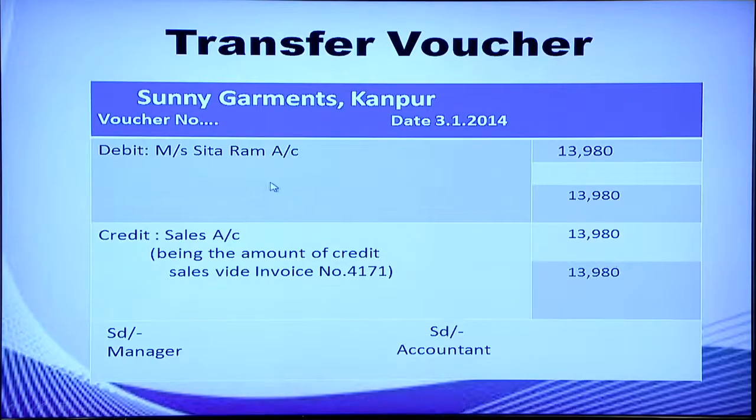The next transaction was sold goods to Sitaram. It is a credit transaction. Messrs. Sitaram account is debited and sales account is credited. The name of the organization is written first, then voucher number, date. Then amounts are written in the respective columns. Signed by the manager who made this document and countersigned by the accountant. Here also the description of the transaction is written, which can be called the narration of the transaction.